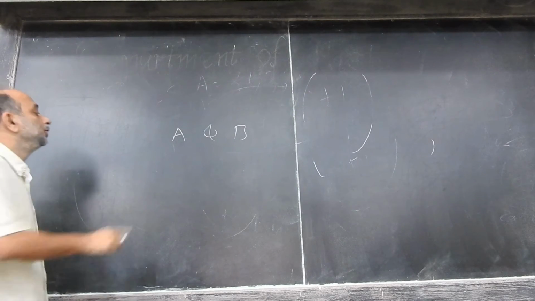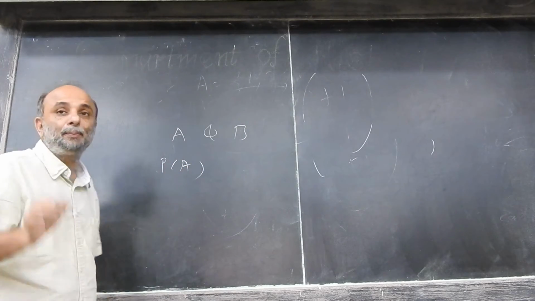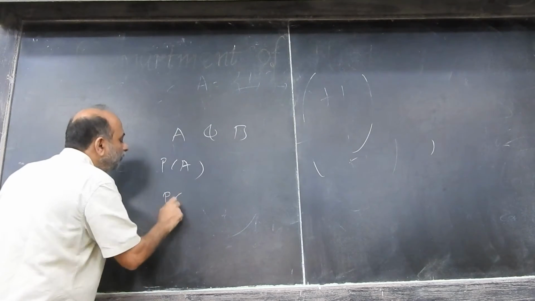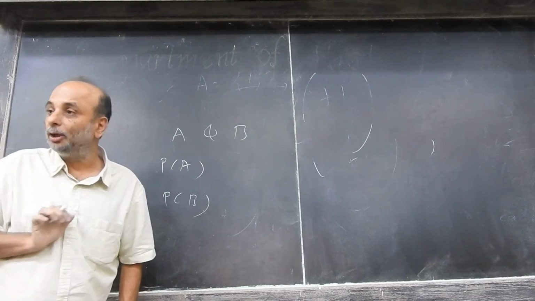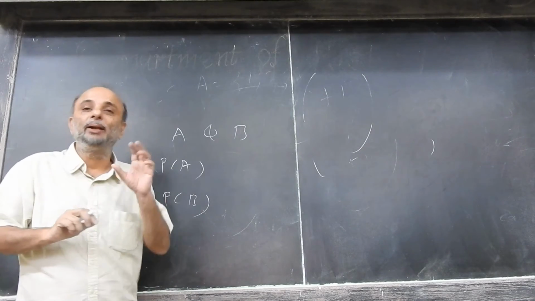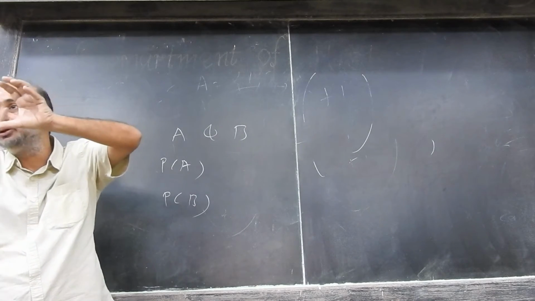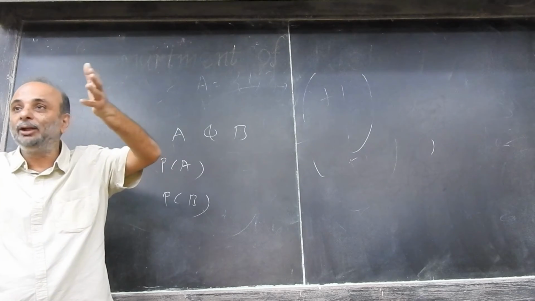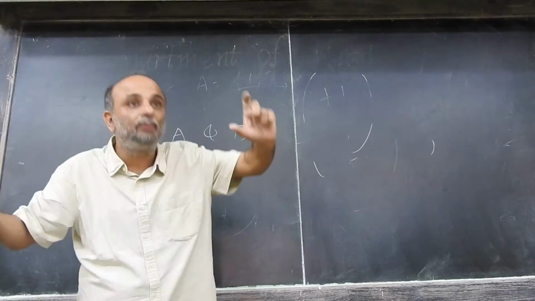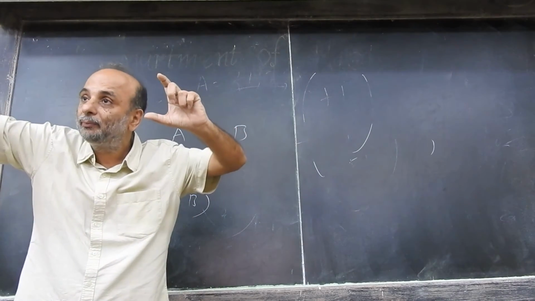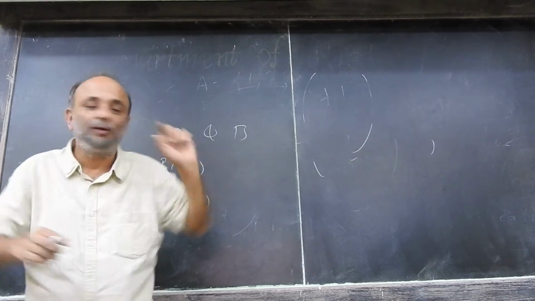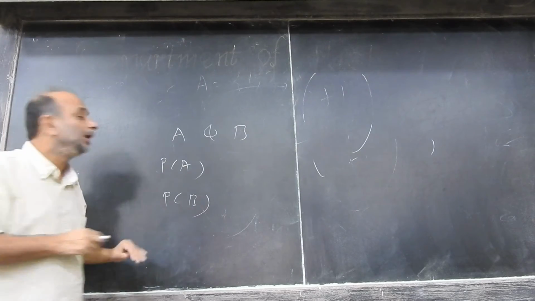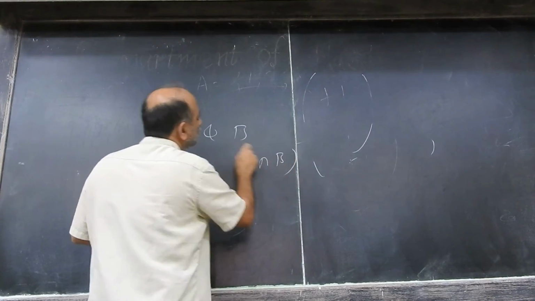P of A is the probability of A, and P of B is the probability that B occurs. When I say P of A, with each outcome A, I am associating a probability. So I am again defining a function, which associates with each outcome a unique number that follows certain rules. P of A is the probability of A, P of B is the probability of B.